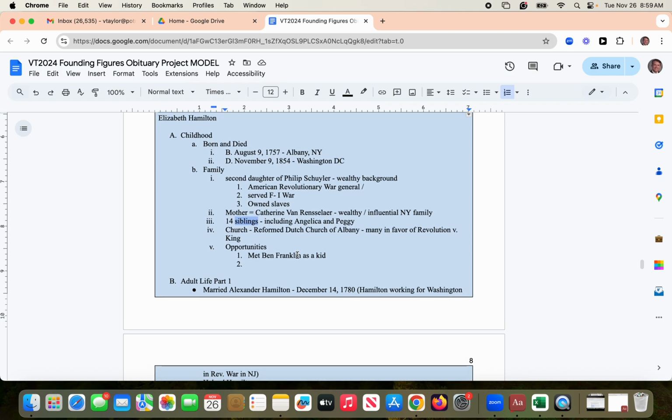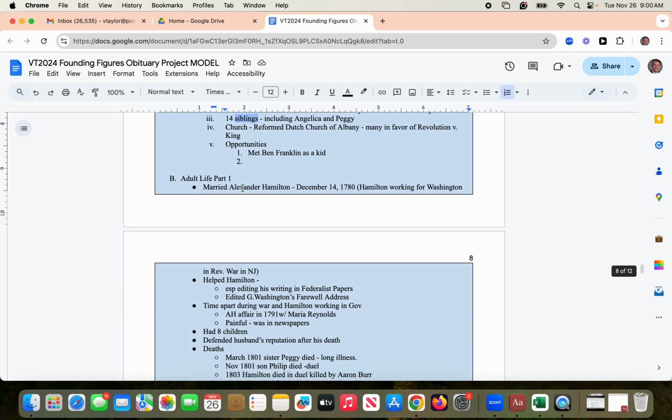But again, you're trying to get away from the exact language of the sources that you used, and you're putting it into your own bullet point version. If you're able to do this, then you really understand the information. This is next level. You really understand the information because you're able to organize it in this way and be thoughtful about it. You're really coming to understand your subject even better by going through the process of organizing it.